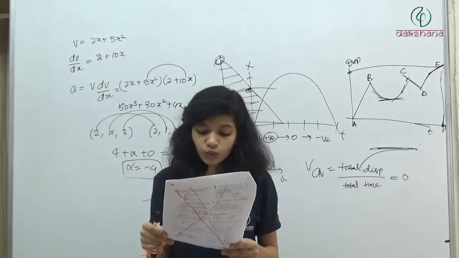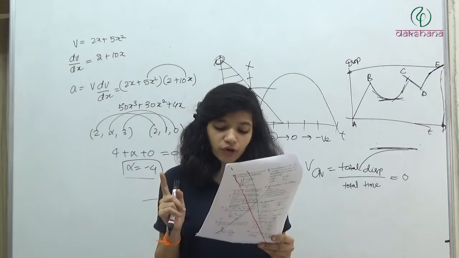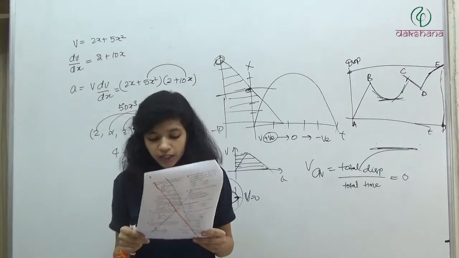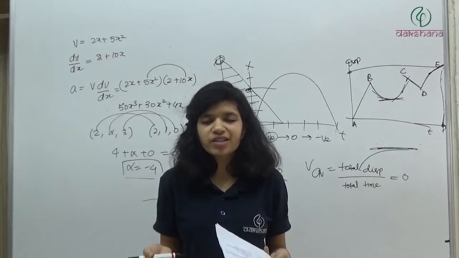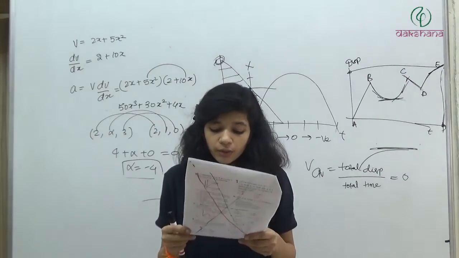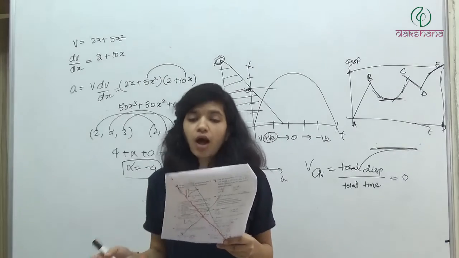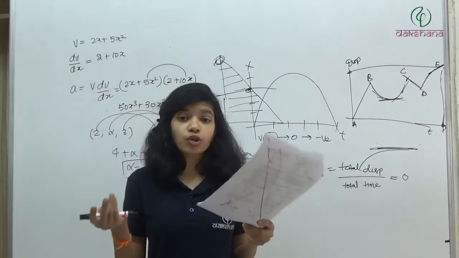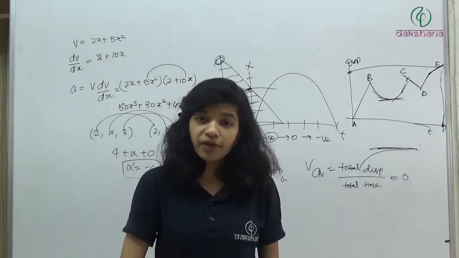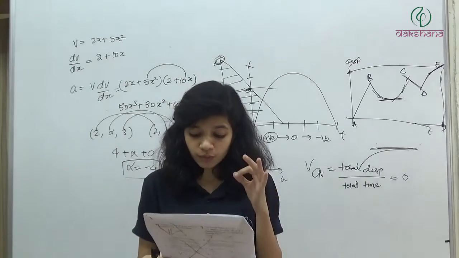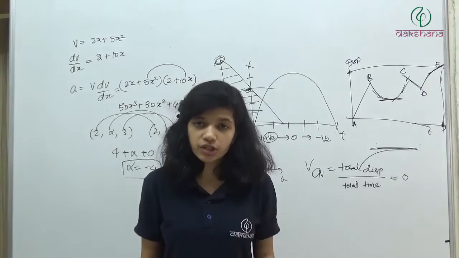Question number 72. A particle moves with uniform velocity. Which of the following statements about the motion of the particle is true? Its speed is 0. भाई कैसे, if it is moving तो speed 0 हो ही नहीं सकती ना, तो speed cannot be 0. तो first option is wrong. Its acceleration is 0. हाँ, if a particle is moving with uniform velocity, it means इसका direction fixed, इसका magnitude fixed है ना, speed fixed and velocity is fixed, it means acceleration is 0.